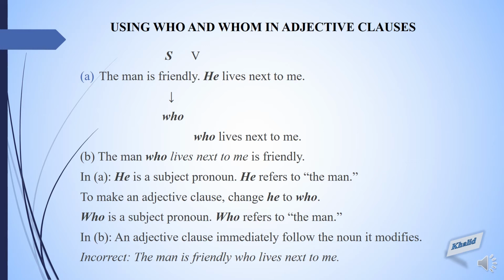And where is an adjective clause? The adjective clause will start from who lives next to me. This is an adjective clause. And as we have learned the rule on how we write the adjective clause, it will always come after the noun. So man is a noun, and after that we are going to write an adjective clause. Who lives next to me, that is describing the man, will be an adjective clause. We cannot write the man is friendly who lives next to me. It will be wrong.